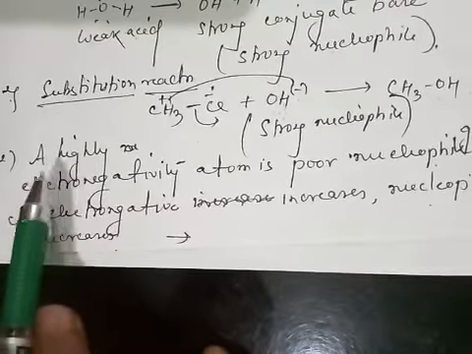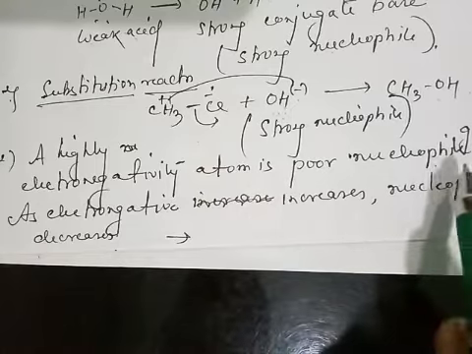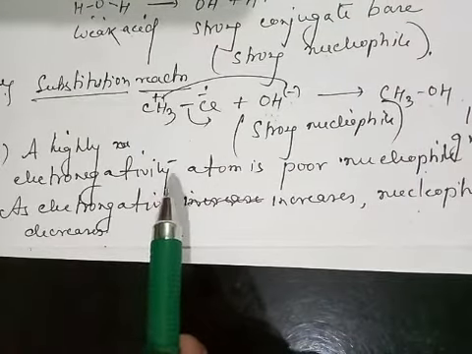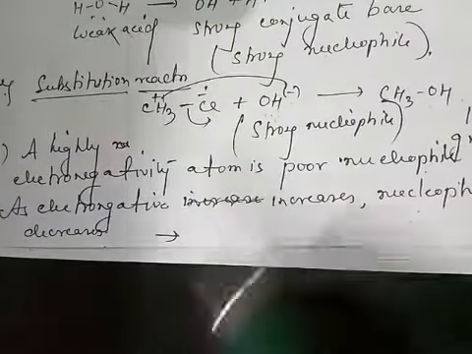So another point is that a highly electronegative atom is a poor nucleophile, because a highly electronegative atom tends to attract the electron, not donate the electron.